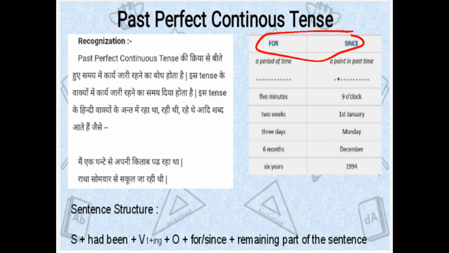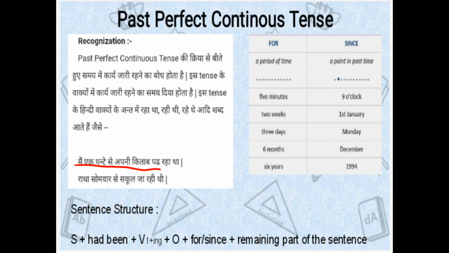For we use with a period of time, and since we use with a point of time. When we are talking about a period of time, we use for, like 5 minutes, 2 weeks, 3 days. When we are talking about a point of time, like 9 o'clock, 1st January, Monday, then we use since.